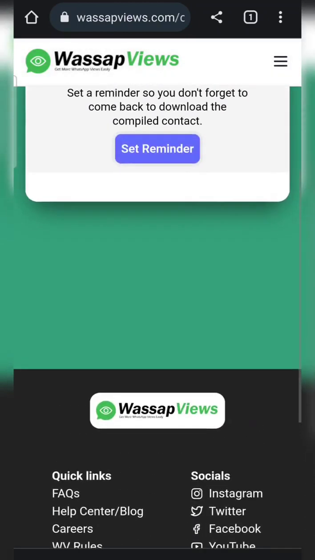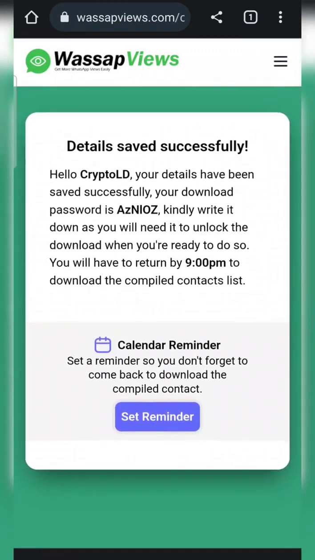So now once you hit on submit, come here. There is a code here, or a password. This password, you either save it or screenshot it, because when you come back by 9 p.m., so once it's 9 or after 9, I'll come back here to show you how to download the VCF file. Once you come back here by 9 p.m., you would need this code to be able to download it.